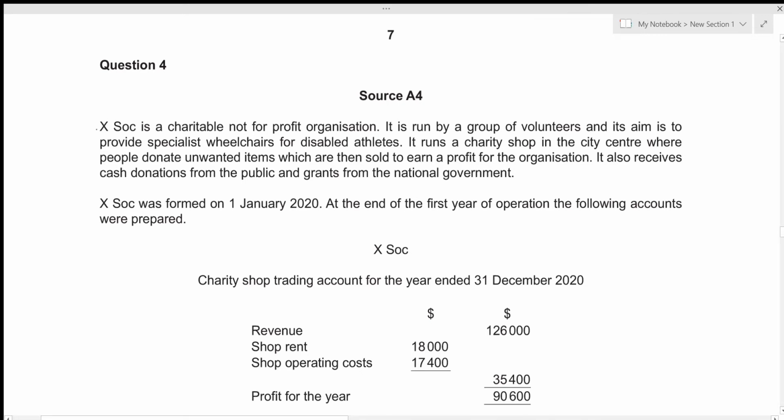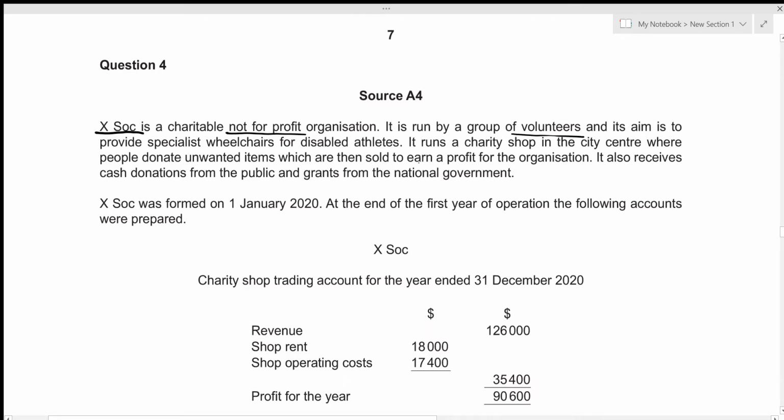XSOC, so this is X Society, is a charitable not-for-profit organization, and it is run by a group of volunteers. Volunteers are the people that do not require any wages for the labor that they provide to this particular organization. Its aim is to provide specialist wheelchairs for disabled athletes. This is the main goal of this organization, and it runs a charity shop in the city center where people donate unwanted items which are then sold to earn a profit for the organization.